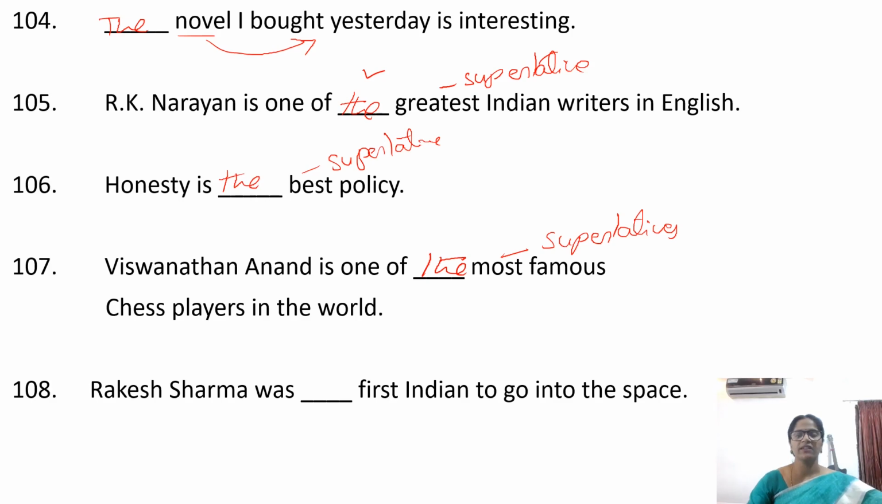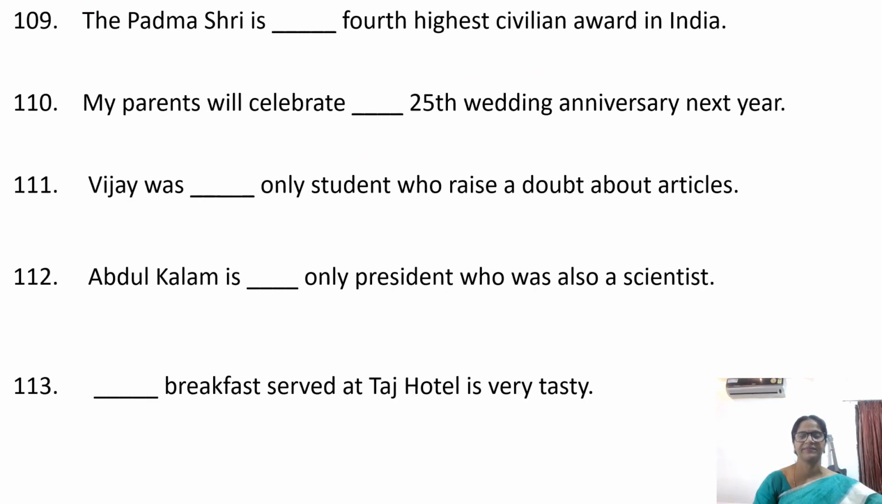Rakesh Sharma was the first Indian to go into space. First, ordinal numbers. Before ordinals, we use the. The Padma Shri is the fourth highest civilian award in India. Fourth, ordinal number. My parents will celebrate the 25th wedding anniversary next year. Again, ordinal numbers.